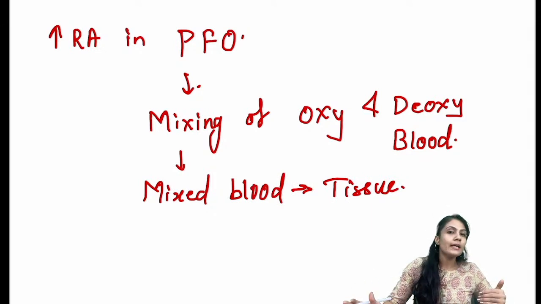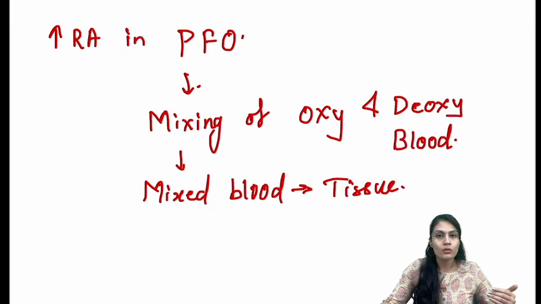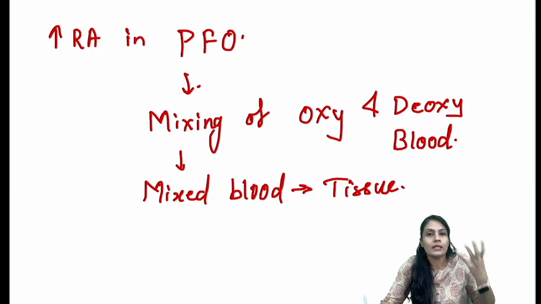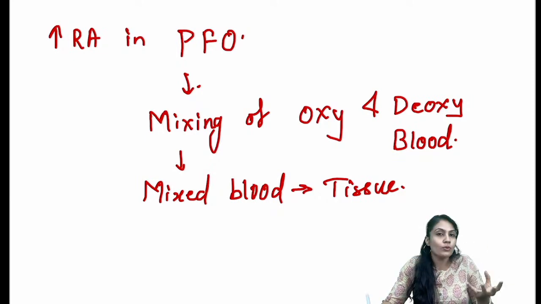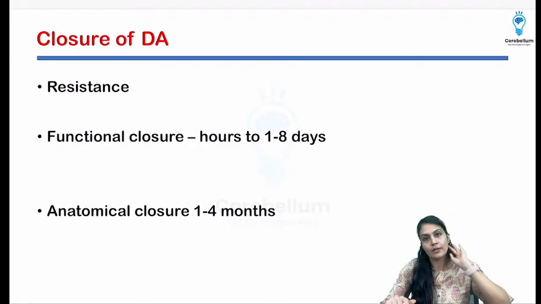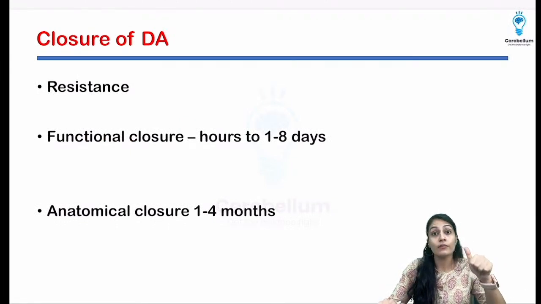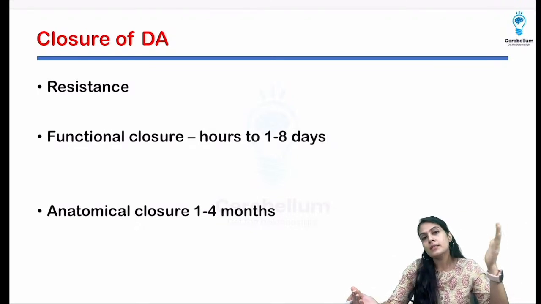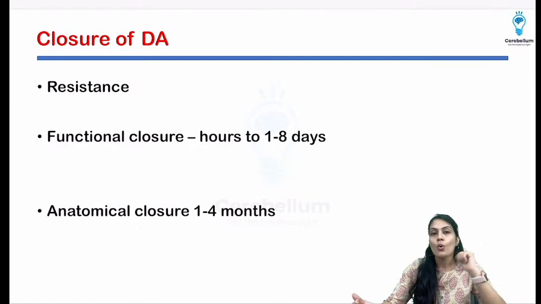Hypoxia-like conditions can develop, and cyanosis can develop, but only if it is severe. Right, let's move on to the next thing. Closure of the ductus arteriosus. We have seen the closure of the ductus venosus. We have seen the closure of the foramen ovale. Now let's come towards the ductus arteriosus. What about the ductus arteriosus? Artery.